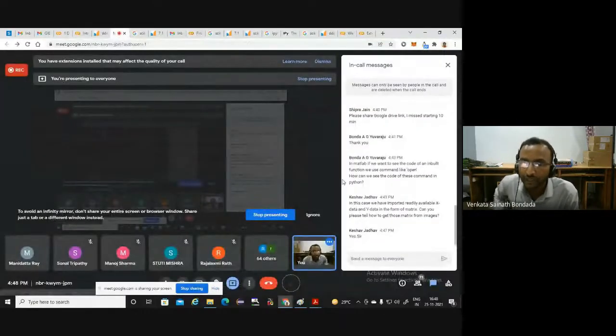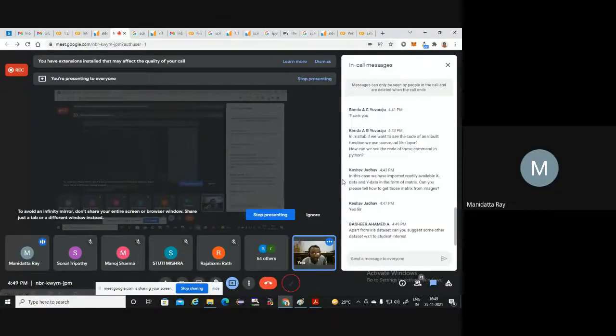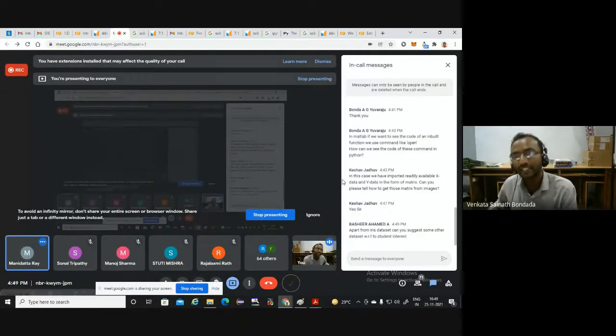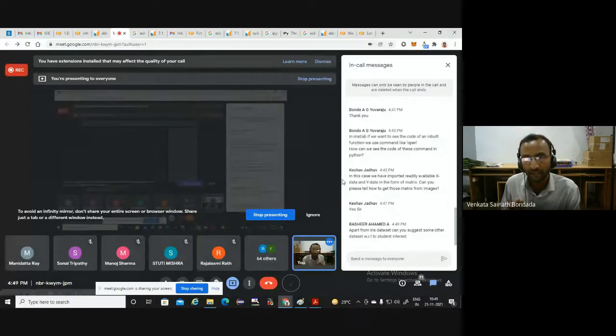Any other question? We have imported readily available XY data format. Can you please tell how to get those matrices from images? From images, you have to read the images using some library, say OpenCV. From OpenCV, you have to read an image into a NumPy matrix, and now you will work with the matrix of number values, and that we will do in tomorrow's session. And we may not load images directly. We will simply take the matrices from the Keras data sets.